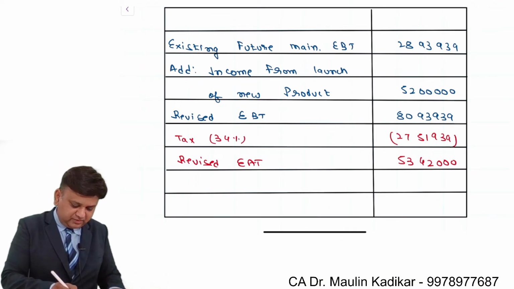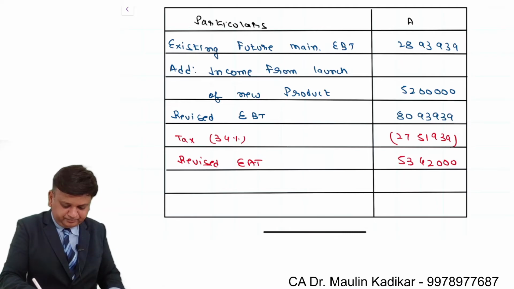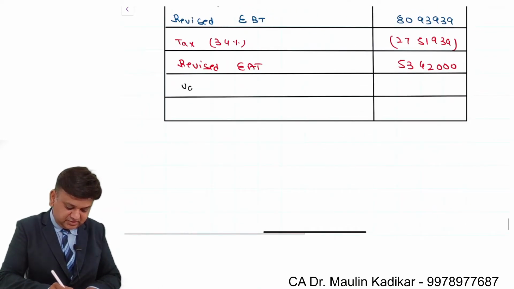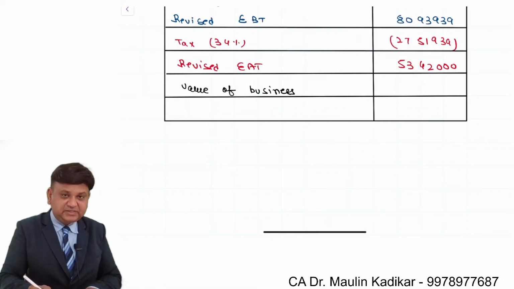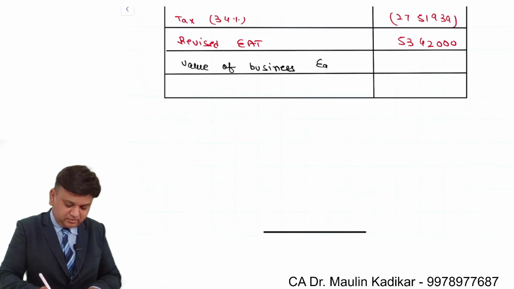So again, column number 1 is particulars and column number 2 is answer, in which we have the value of the business. As far as value of the business is concerned, it is earning divided by cost of capital.